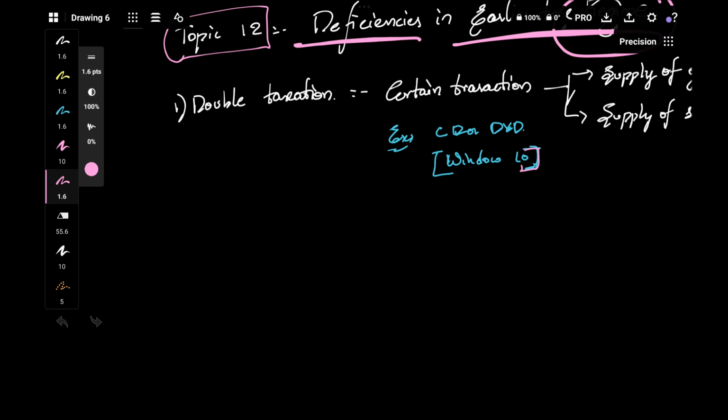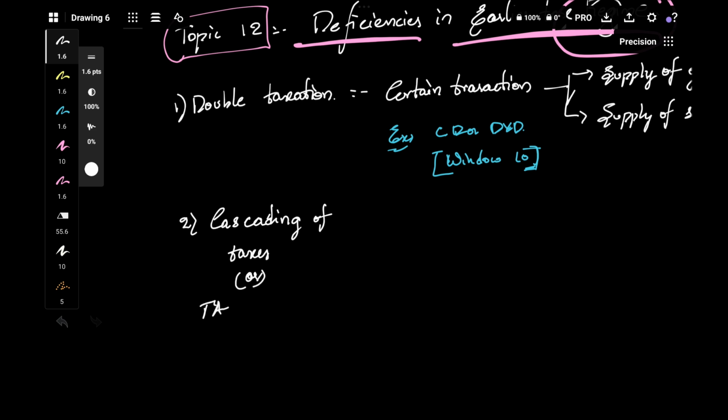Our next point is cascading of taxes, that is nothing but tax on tax. We know this. I guess you can tell some examples for this.